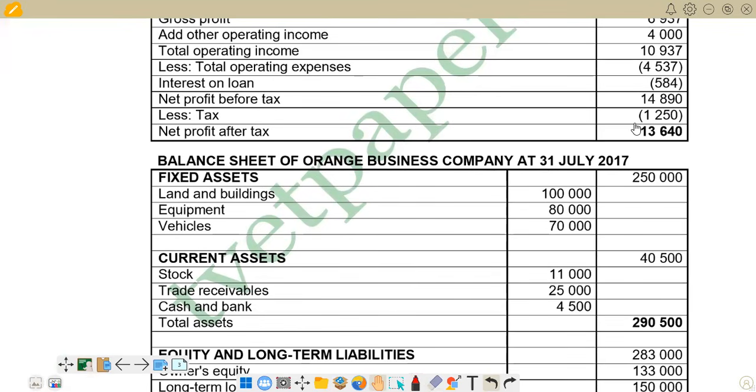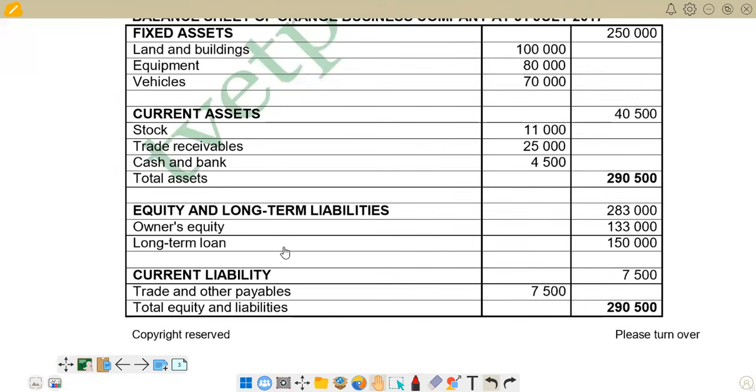This is going to be our numerator. And then our denominator is average owner's equity, but we're just going to take this owner's equity since we are given one figure. But if we are given the details of the previous year, we're going to add the equity for the previous year to the equity of the current year, which is this one, then we divide by 2. But since we are given one, we just take this, and this will be the average, which is 133,000.